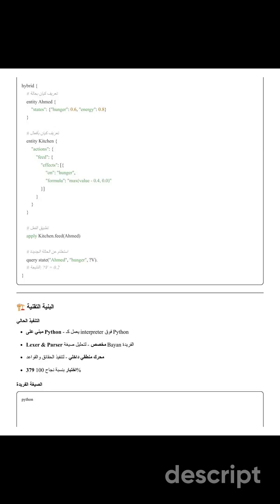Now let's talk about the technical architecture. Bayan is built on Python, working as an interpreter on top of Python. It includes a custom lexer and parser specifically designed to analyze Bayan's unique syntax. There's an internal logic engine for executing facts and rules. And we're proud to say we have a 100% test success rate with 379 tests passing.